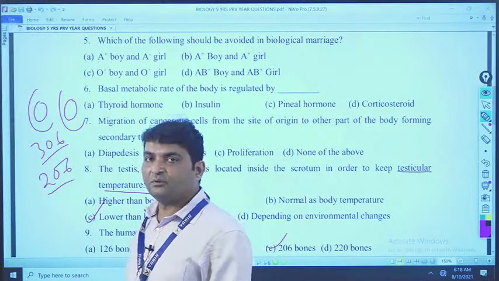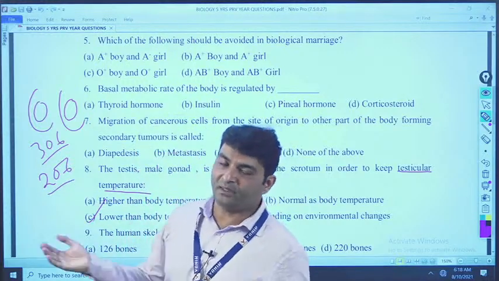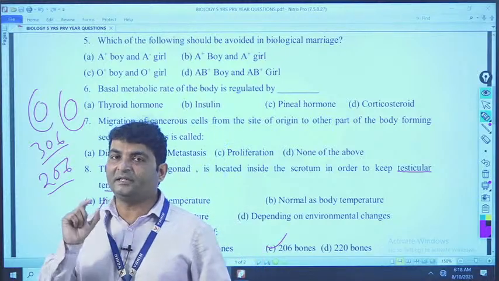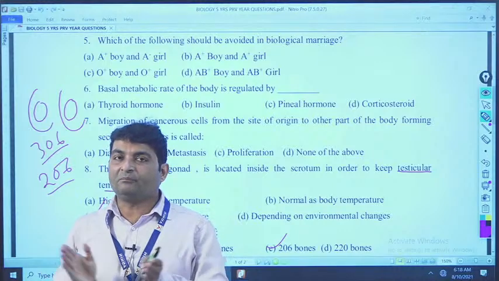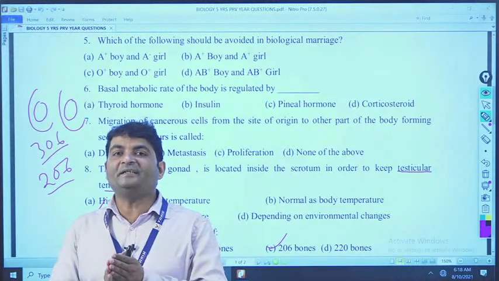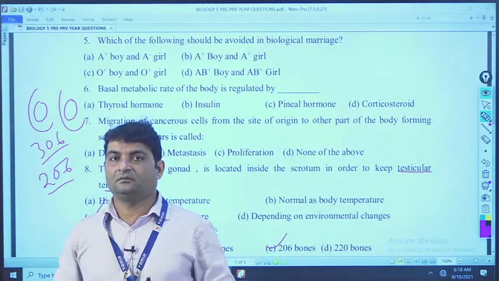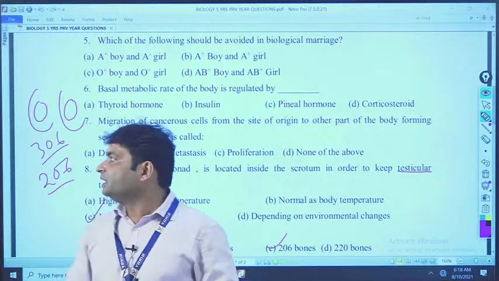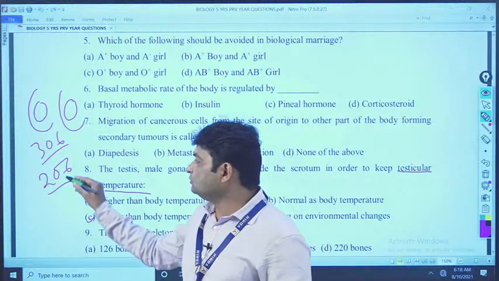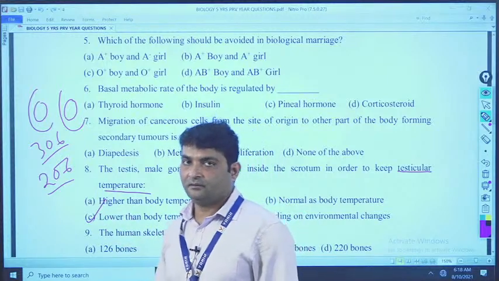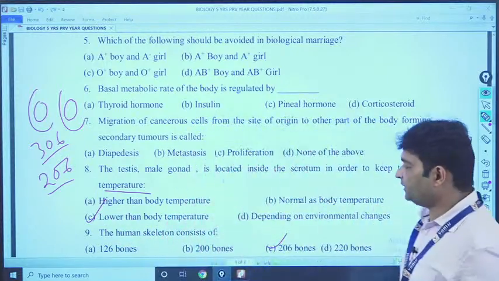What about the rest of the bones? See, when a baby is born, its bones are very soft. Day by day, what happens? That bones combine to form a single bone. Okay, and in this way, the number of bones decreases to 206. Clear? Okay. Now come to the next question.